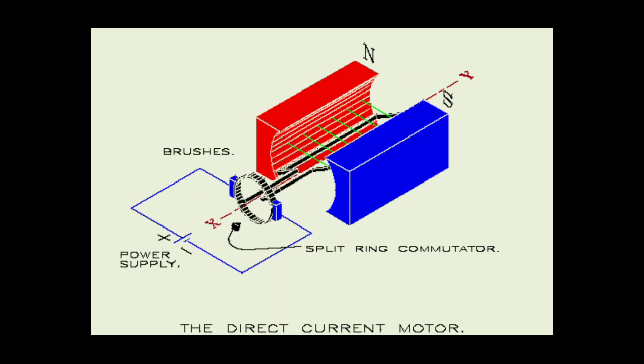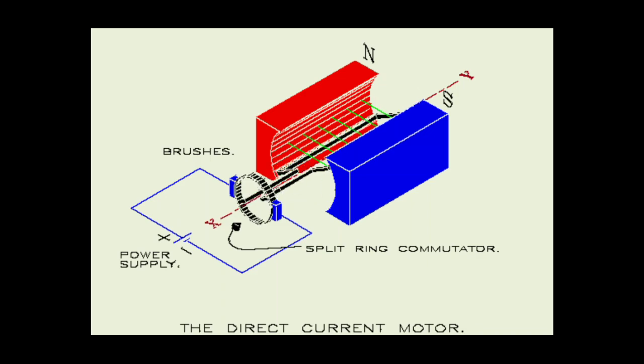Now let's see some uses of electric motor. And one more thing to tell you is the working of the commutator. What is the work of the commutator or split rings here? The work of split rings is to split the coil, to move the coil and to supply the current to the coil. This is the work of the commutator or split rings, right?